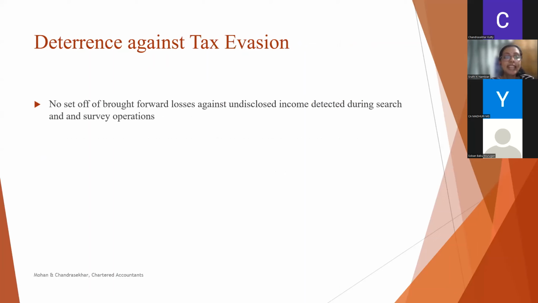Next is deterrence against tax evasion. We know we can set off losses arising from one head against another and carry forward those losses and set off the brought forward losses against the current year, subject to some conditions. But it is clarified that this set off of brought forward losses is not allowable against undisclosed income detected during search. For that, a new section 79A is inserted and it says that there is no set off of brought forward losses against undisclosed income detected during search and survey operations.